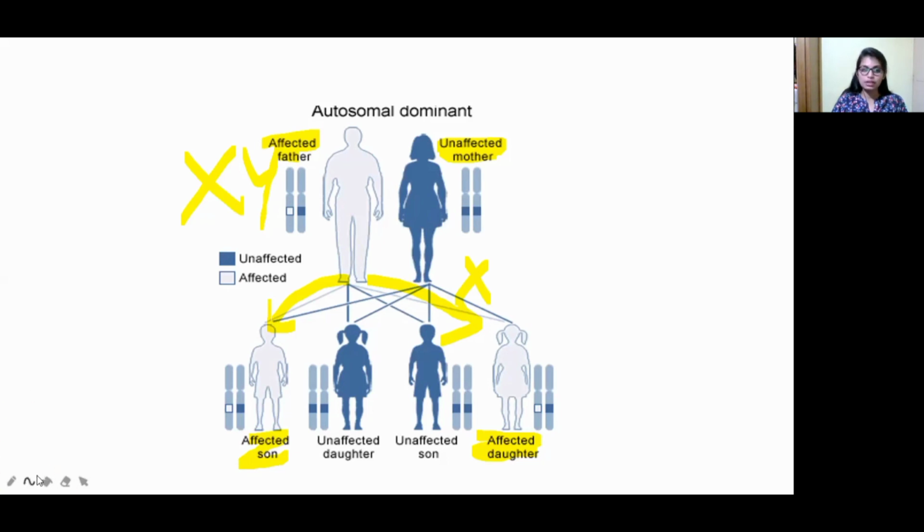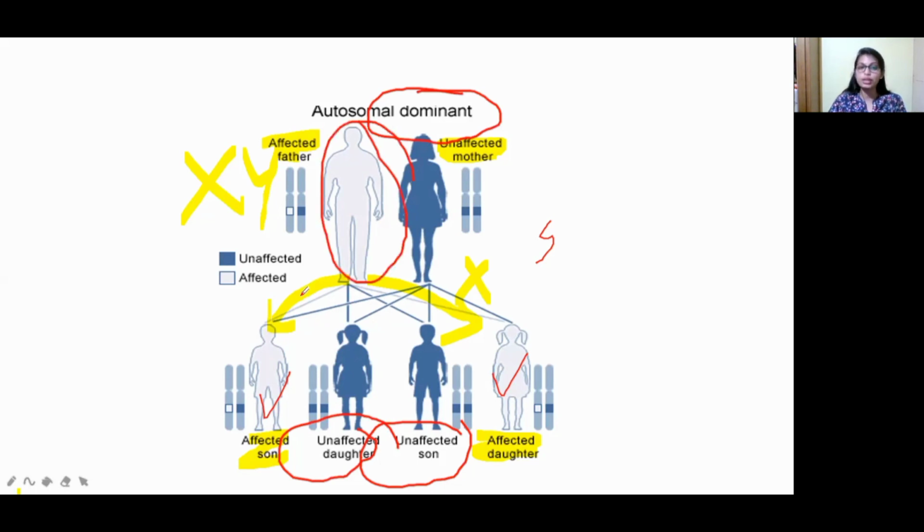So see here what happened. If there are four babies, 50% are affected. One son and one daughter will be affected, and 50% will be unaffected, an unaffected daughter and an unaffected son. So two will get the dominant gene, and these two will get the affected gene. That's why it is 50-50. So this is about autosomal dominant.